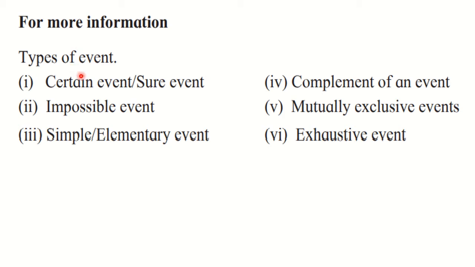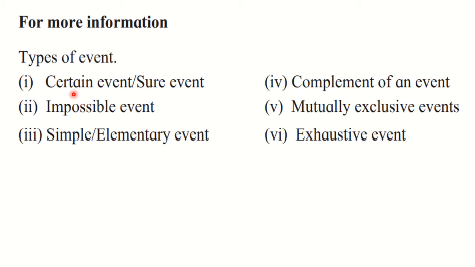When in the event all the sample points of the sample space are present, it is called a certain event. That means if the set representing the event is the same as the sample space, we can say it is a certain event. It contains all the sample points from the sample space.